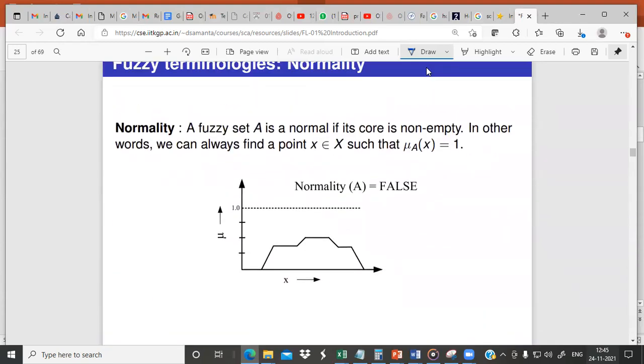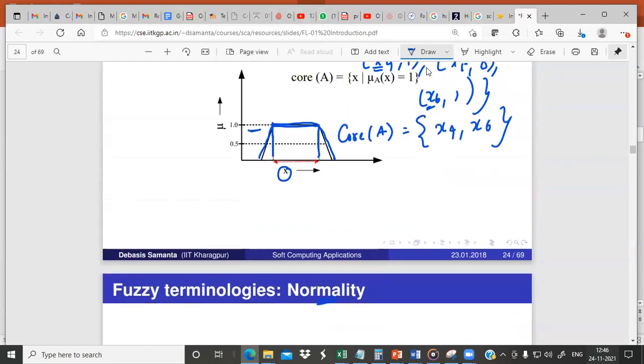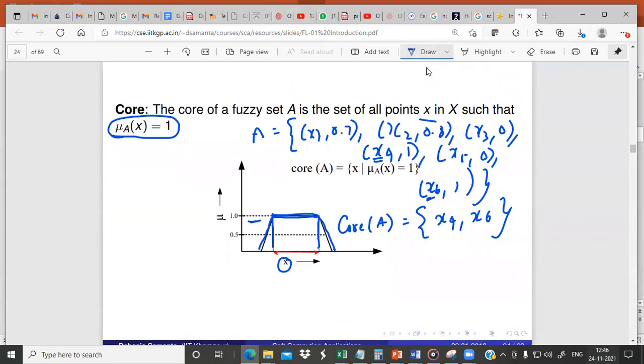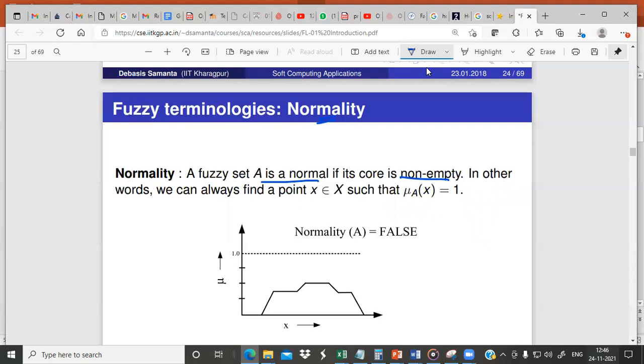And then we define something called normality. A fuzzy set A is normal if its core is not empty. That's it. So the core of a fuzzy set is the set of all points in X such that the membership value is 1. If the core is not empty, then we say that the fuzzy set is normal. That is, if a fuzzy set contains at least one element with the membership value 1, then we say that it is normal.